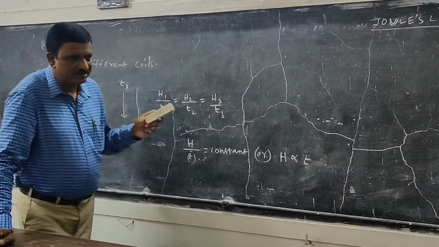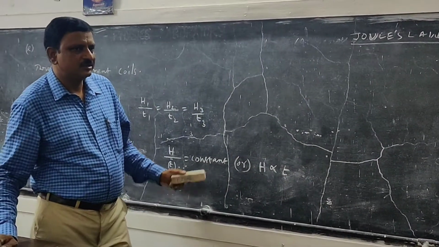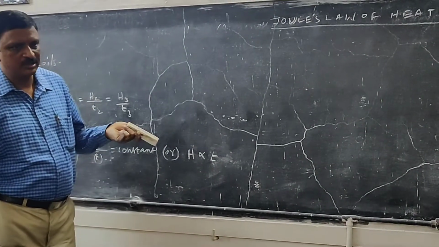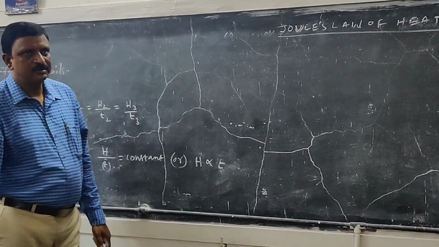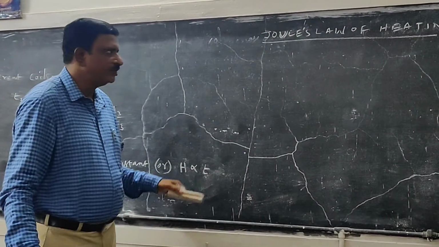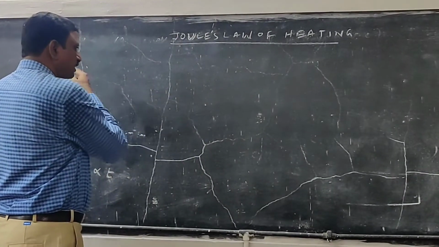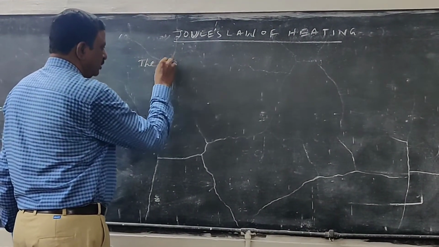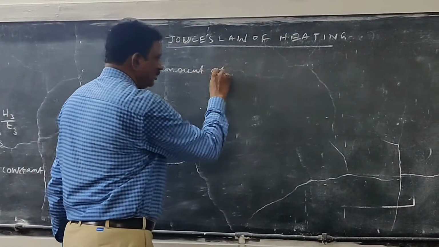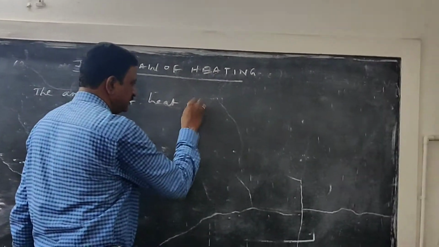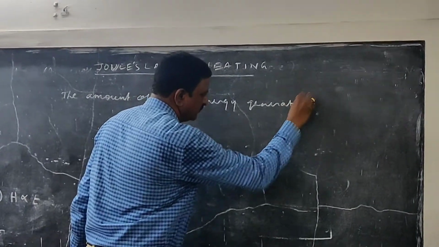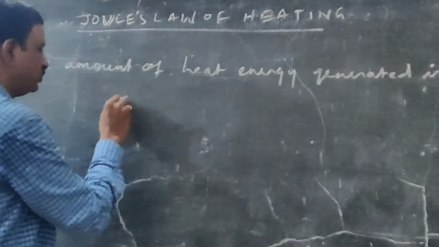So the heat generated depends upon three factors. One, resistance of the coil. Second one, the current. Third one, the time of flow of current, how long you pass the current. It depends on all three. So when stating the law, we say the amount of heat energy generated is directly proportional to